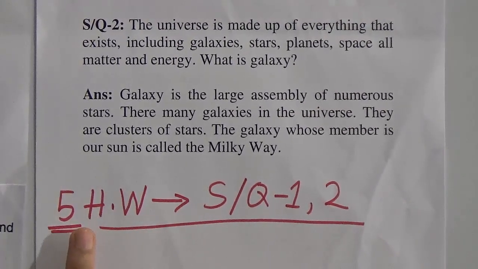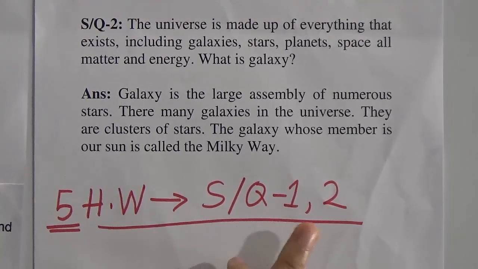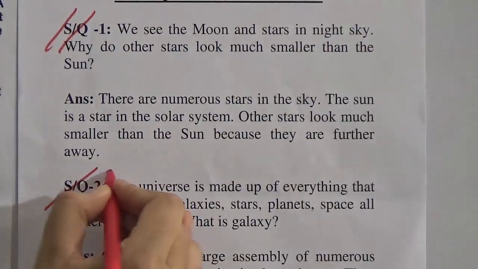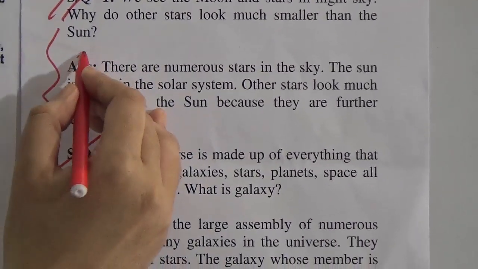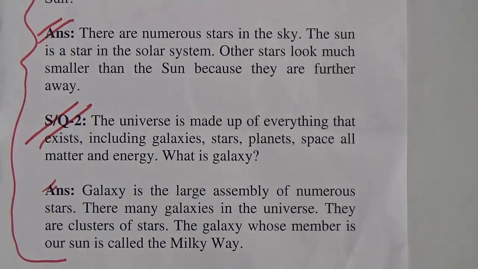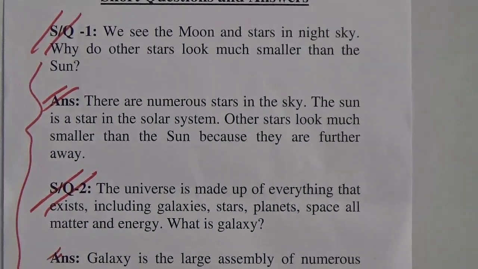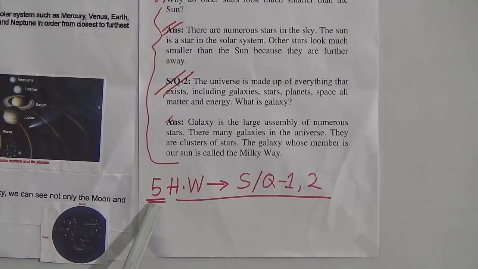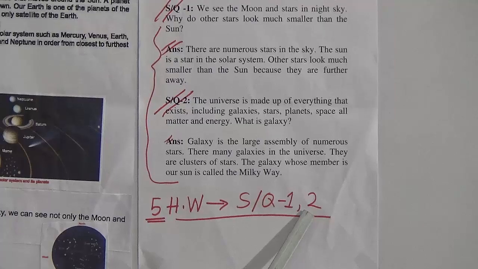Your SW number is 5. Here are 2 short questions, 1 number is here and 2 number. You only write the answer. No need to write the question. Students, I am repeating this SW. Your SW number is 5 and your SW will be short question 1 and 2.